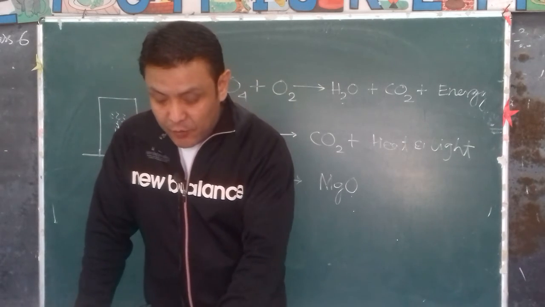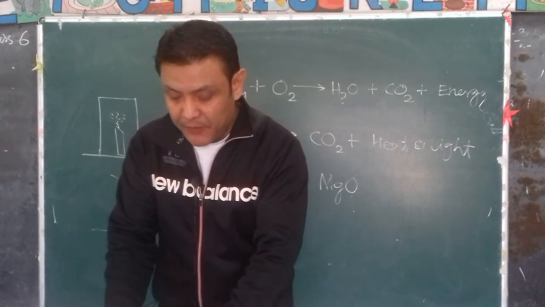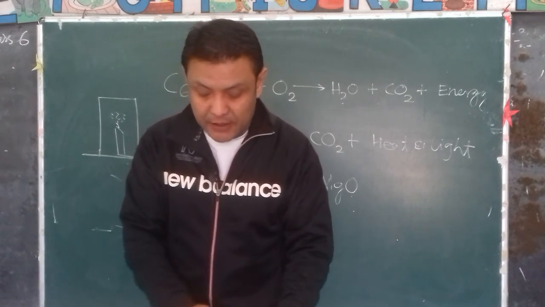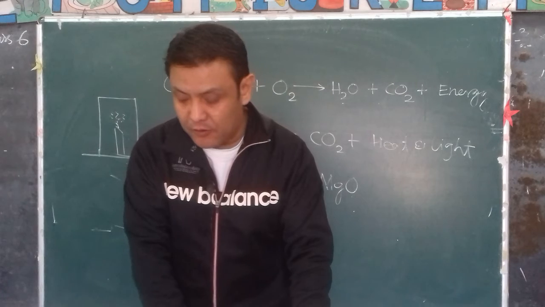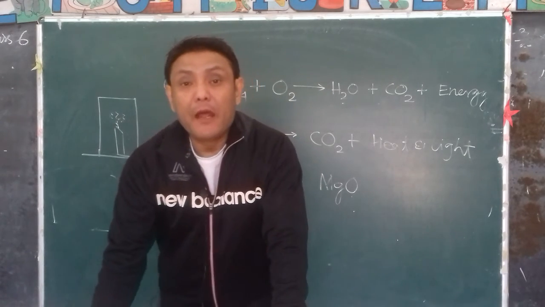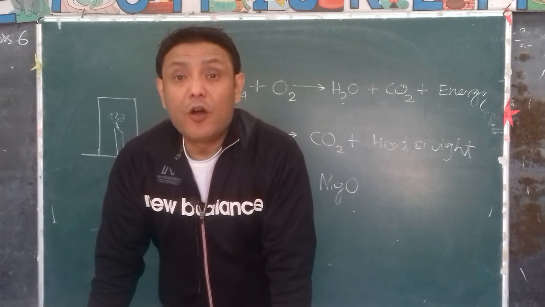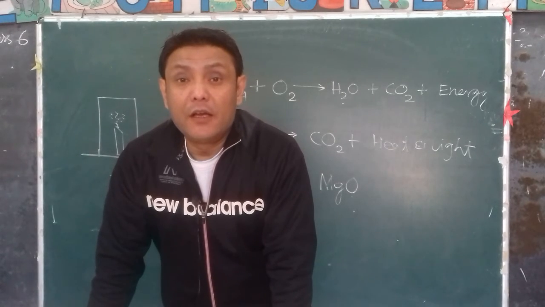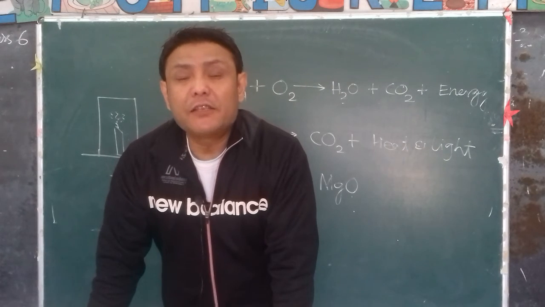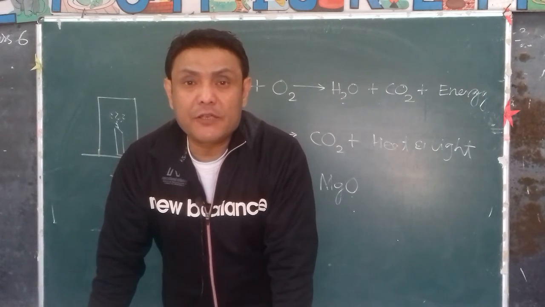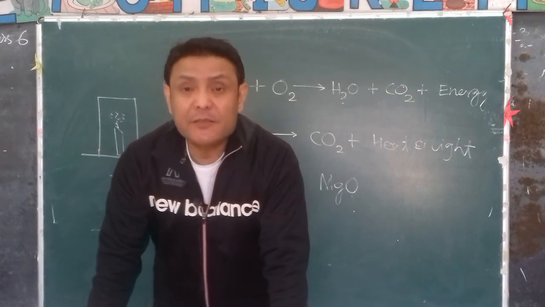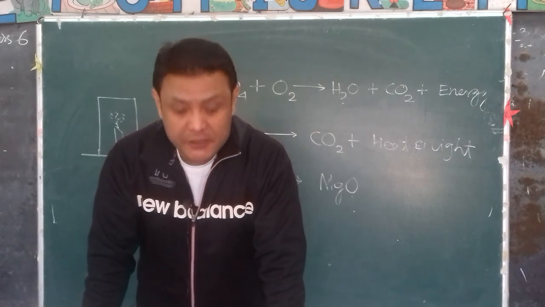So with this, we come to the end of the chapter, but we have yet to continue with rusting. Before we close the chapter, we will talk about rusting. Rusting is also oxidation of a metal, that is iron, but it's a very, very slow process. It takes place in the presence of moisture.